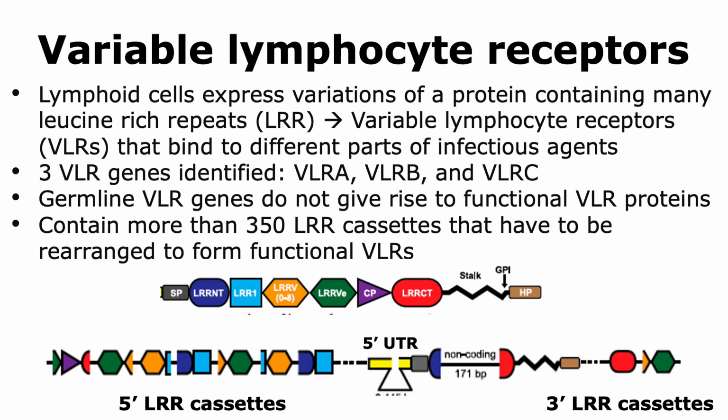There are more than 350 LRR cassettes, and so it seems like the germline VLR genes are like an unsolved jigsaw puzzle with pieces all over the place. An example of some of these cassettes is here. We can see 3 types of one of the cassettes, and in the functional protein, only one of these cassettes can be chosen. Similarly, here we can see 2 other types of cassettes. Here's another type of cassette, and thus all these different types of cassettes have to be rearranged in order to form a functional VLR gene.